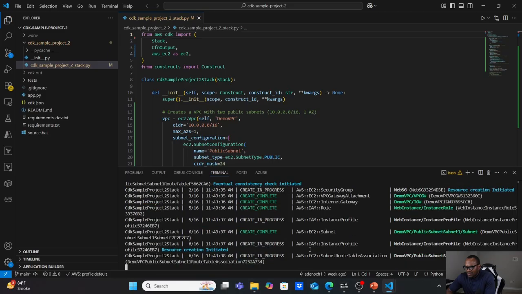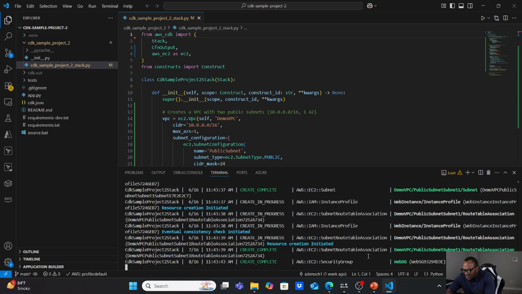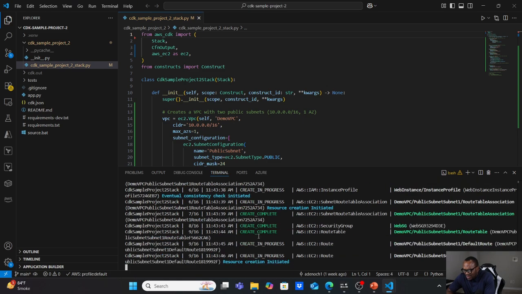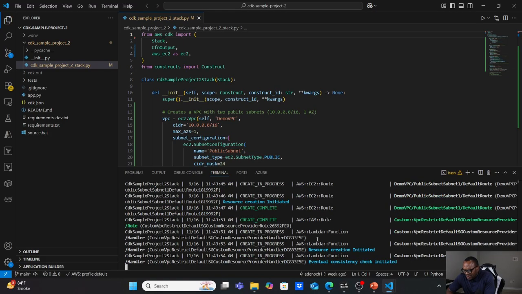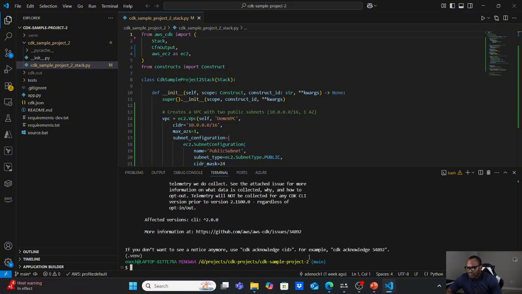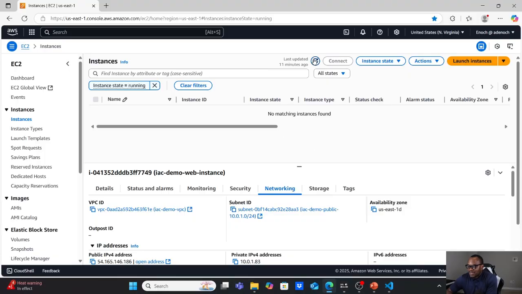You can see the VPC gateway has been created, completed. The subnet has been completed. The subnet route table association has been done. It has created the route table and the security group. It's creating the role that we need. All right, so our infrastructure has been created on AWS. Now we're going to go to the AWS Management Console, and we are going to check the infrastructure that we have created.